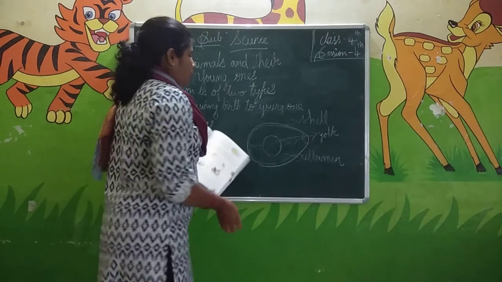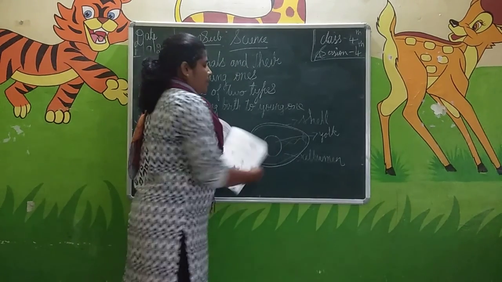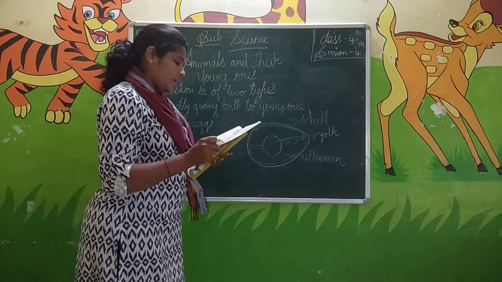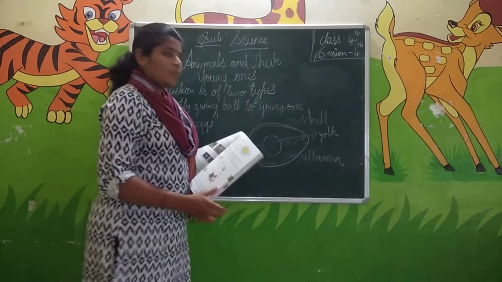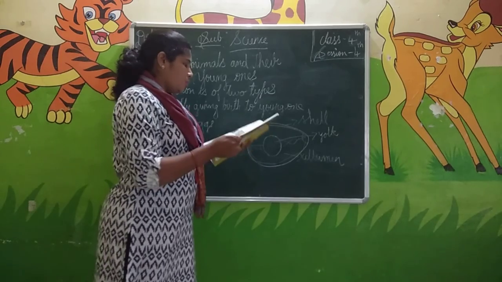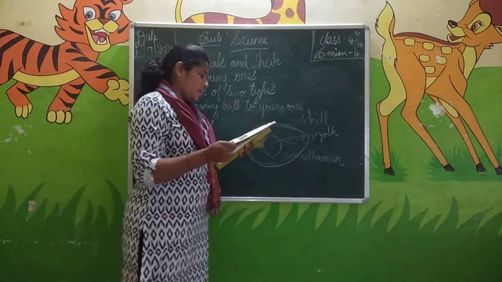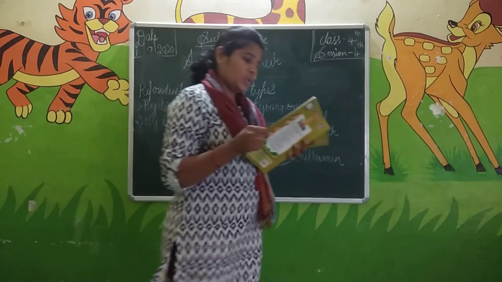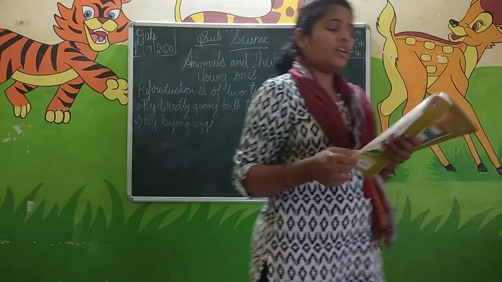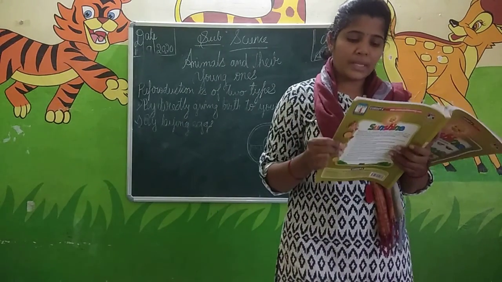The yellow part of the egg contains rich food for the baby which is growing inside. It gives the food for that embryo. The embryo undergoes various developmental changes and grows into a chick. The embryo goes through different stages as it develops.